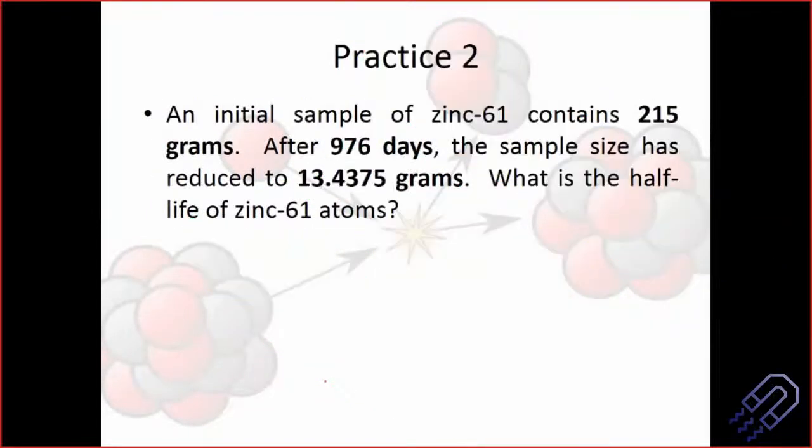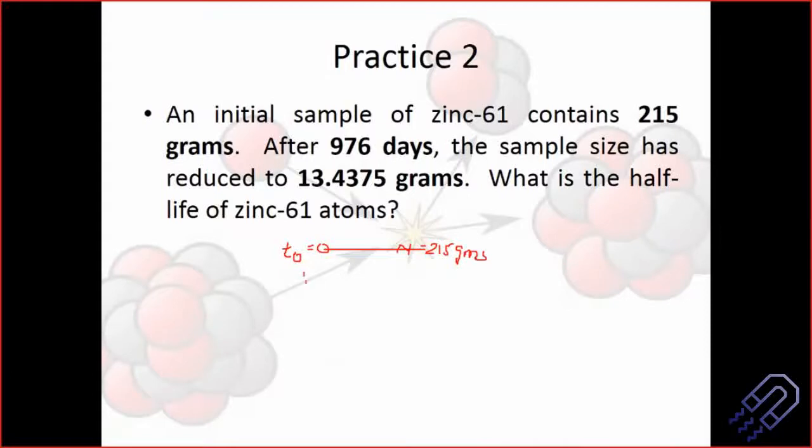So what it says is, an initial sample of zinc contains 215 grams. So probably I won't solve this, I'll just give you the hint here. So it basically contains 215 grams. So at T naught, which is 0, N is equal to 215 grams. After 976 days, the sample reduces to 13.4375 grams.